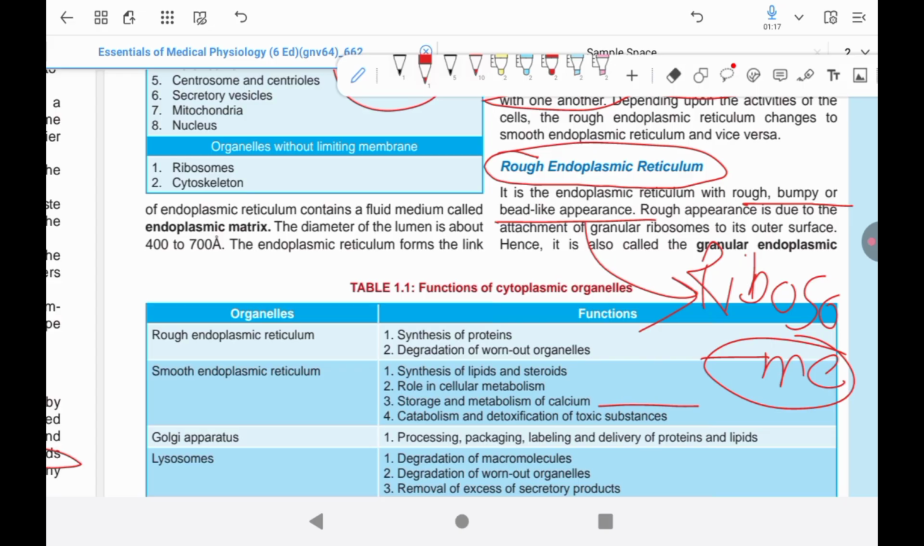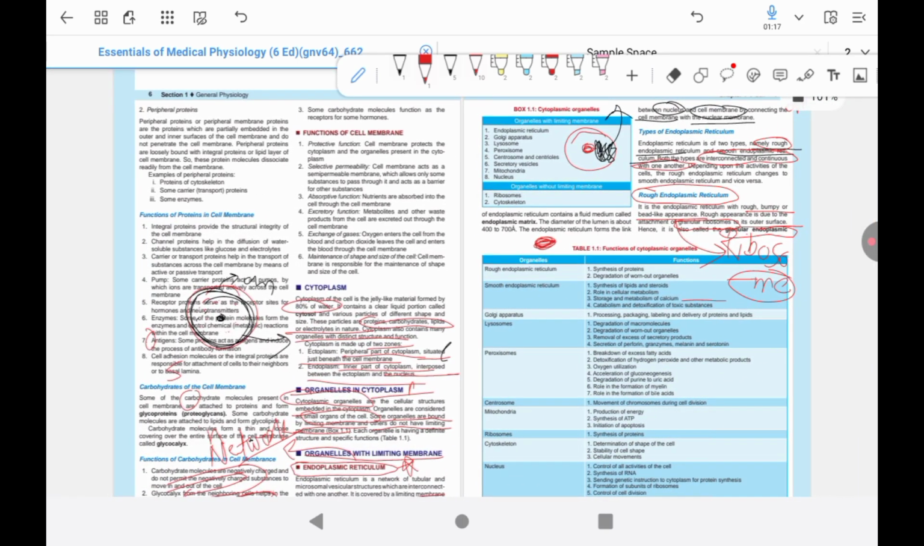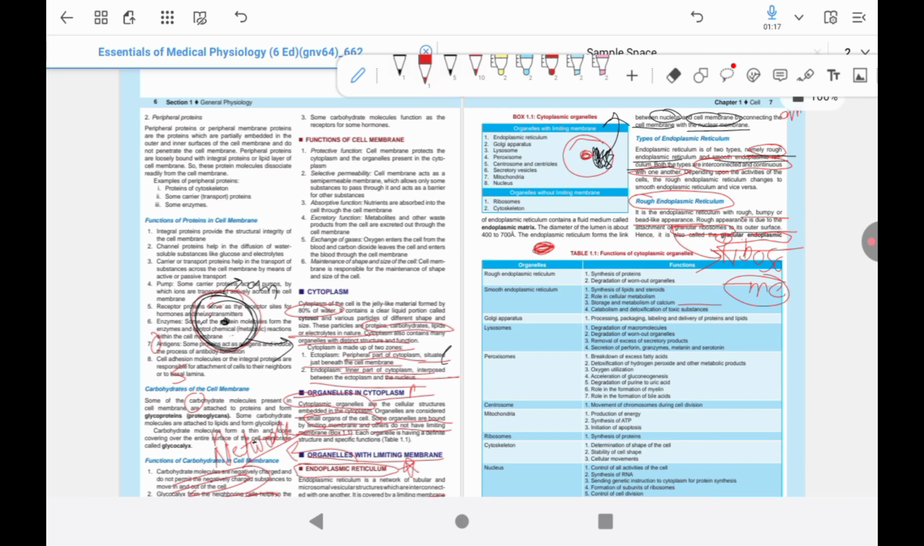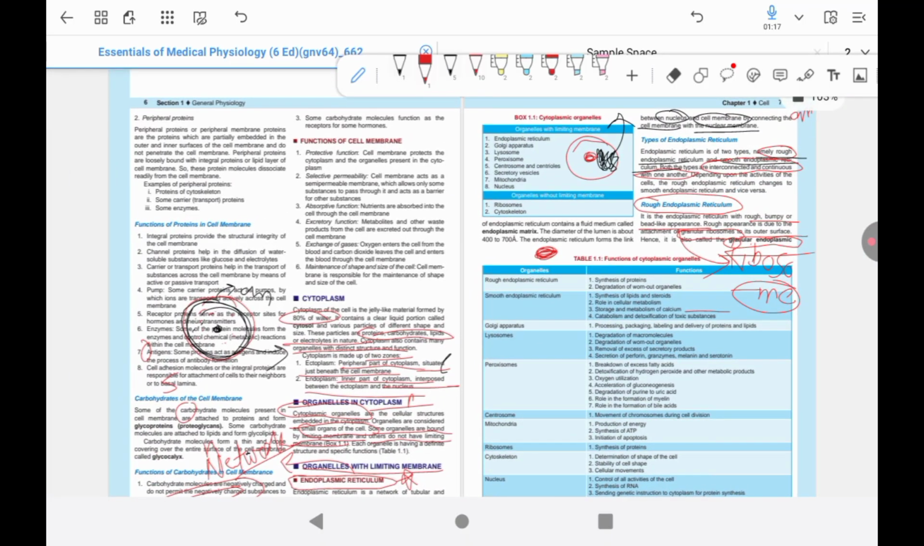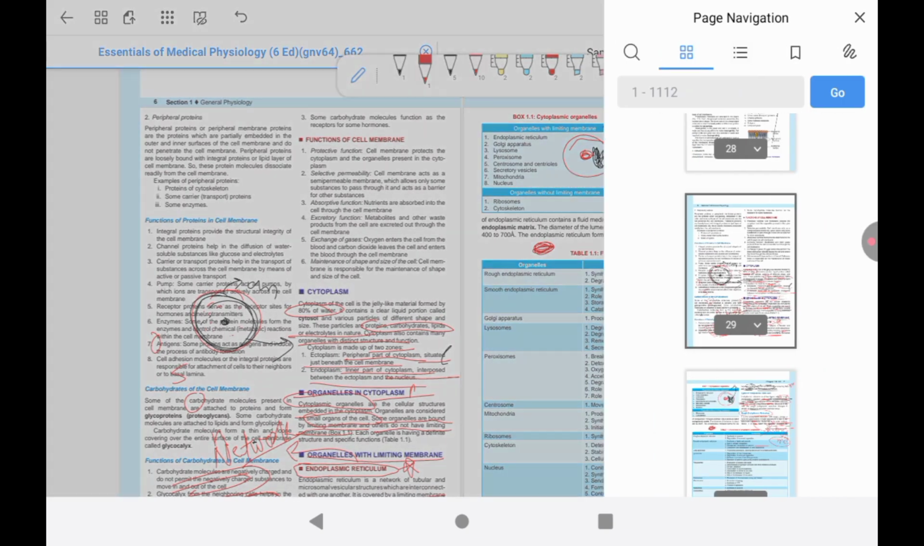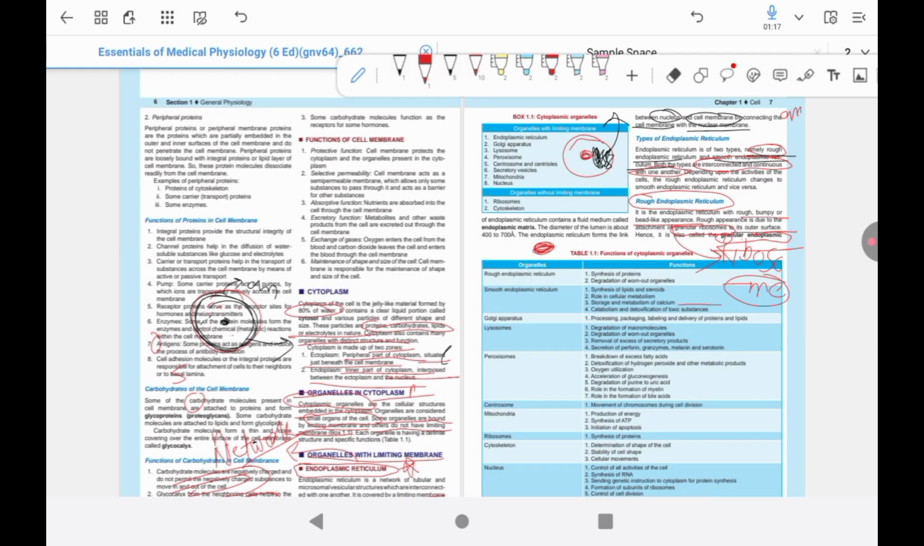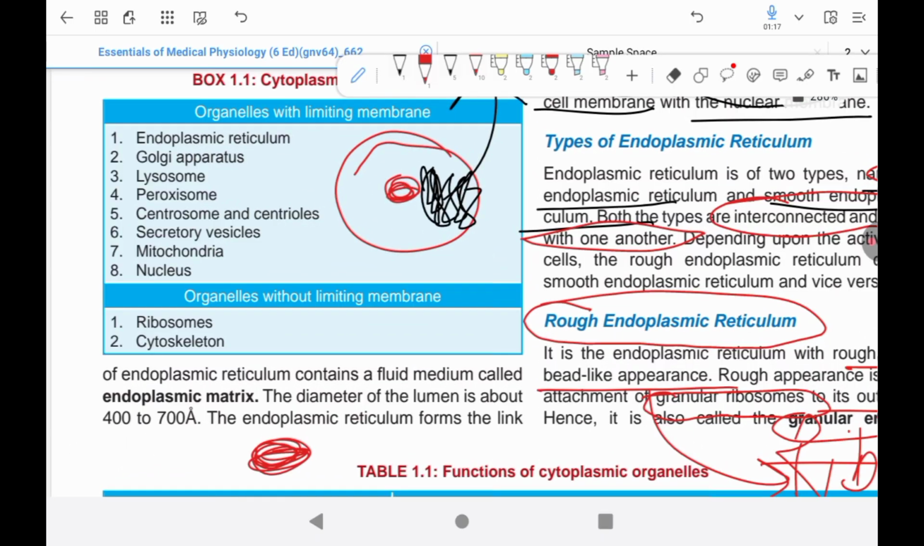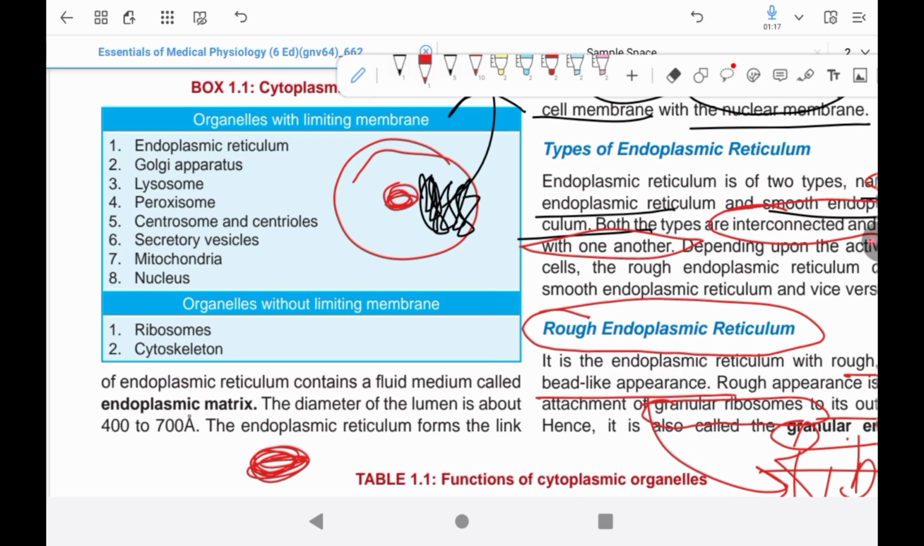The first organelle among the membrane-bound organelles is the endoplasmic reticulum. Reticulum means network. It is a network of tubular and microscopic vesicular structures, a tube-like structure, and this network of tubes is called the endoplasmic reticulum. It is a membrane-bound organelle, covered by a limiting membrane formed by protein and bilayered lipid. Bilayered lipid means two layers of lipid, along with protein.